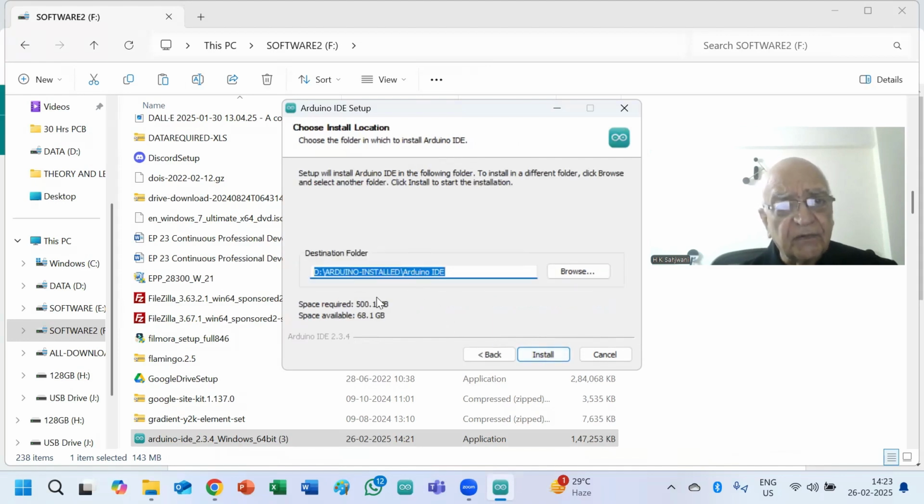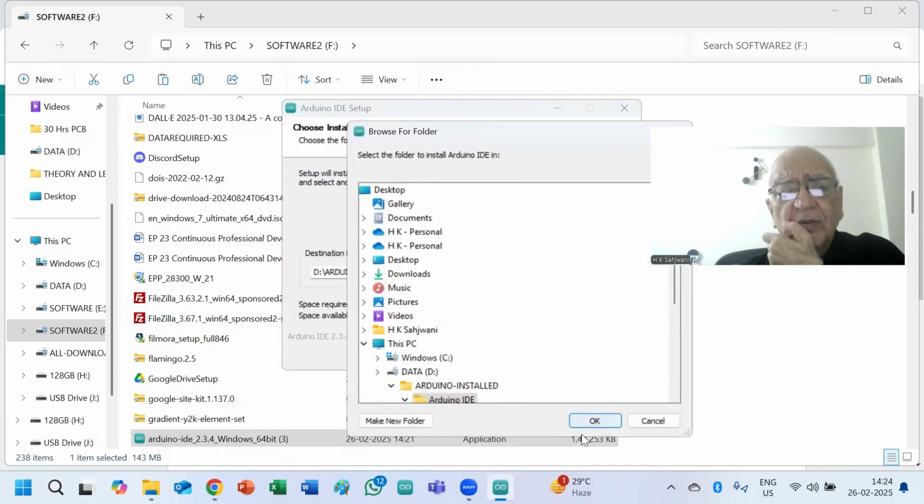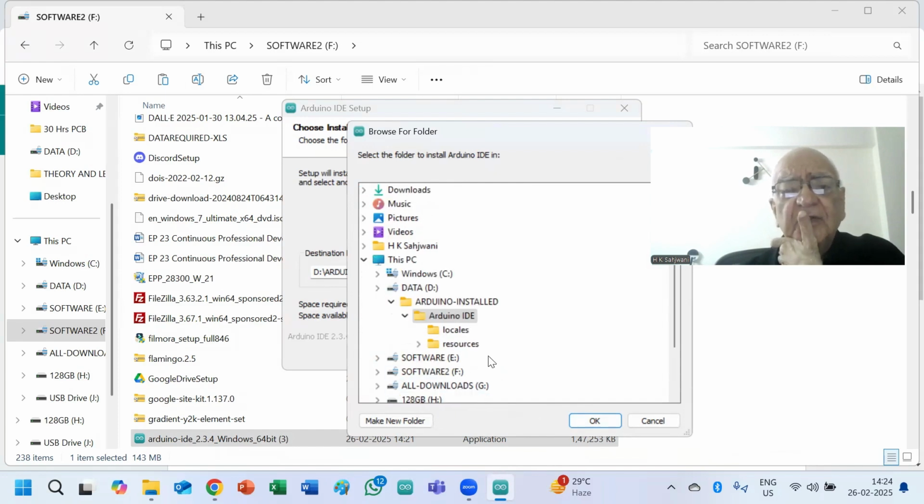Now here it is very important that it is asking you where to install. Initially, of course, it will ask you to install in the C drive, but then you browse from here and go to any other directory.